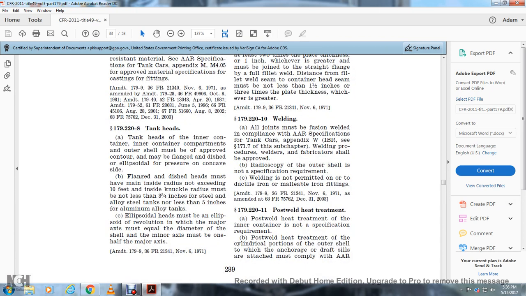179.230, welding. All joints must be fusion welded in compliance with the AAR specification for tank cars, Appendix W, and 49 CFR 171.7 of the subchapter, welding procedure. Welders fabricating special approved tanks. Radiography of the outer shell is not a specification requirement. Welding is not permitted on or to ductile iron or malleable iron fittings.